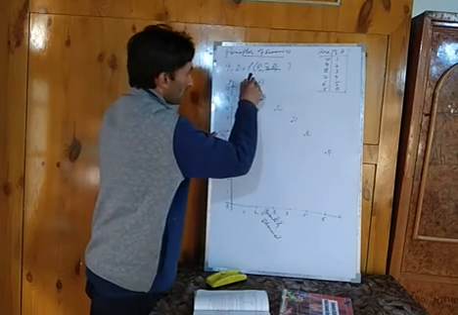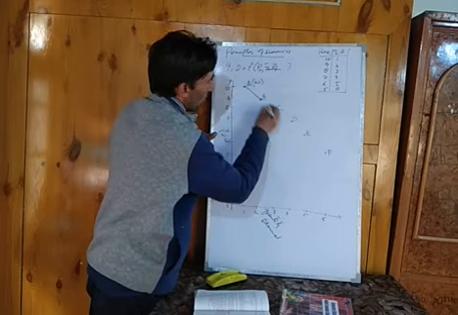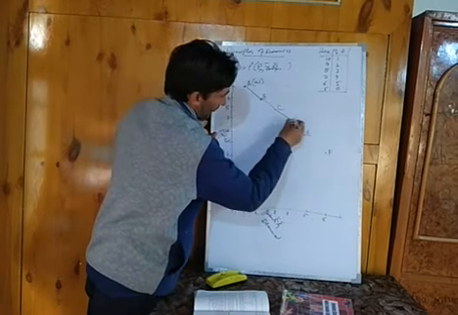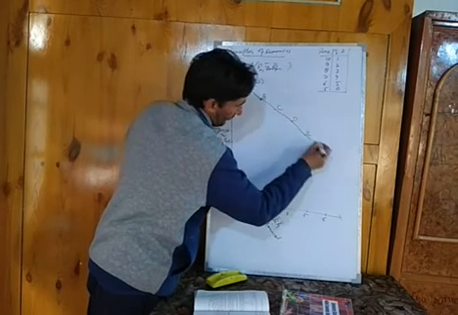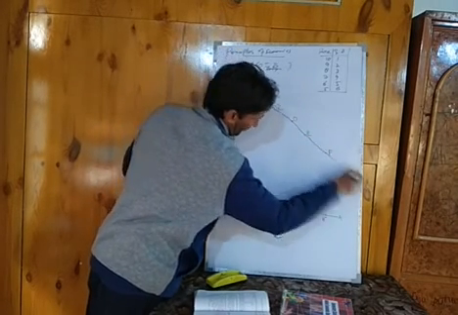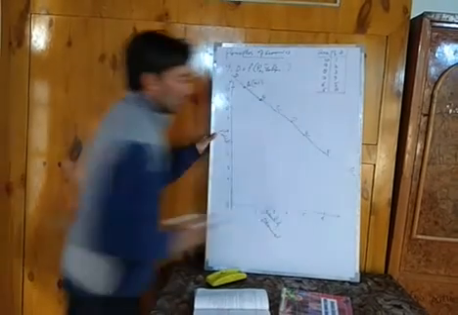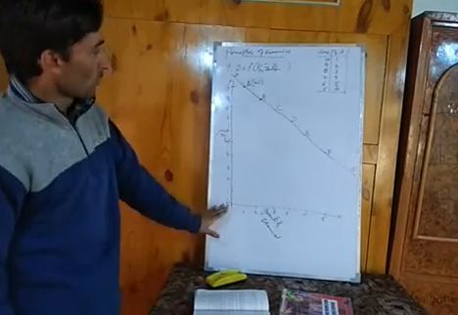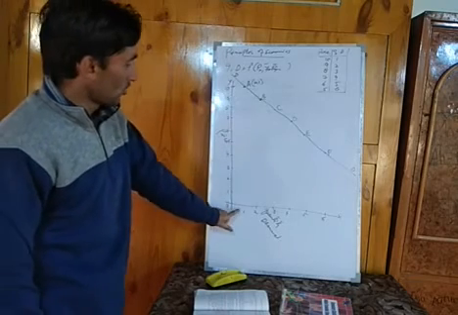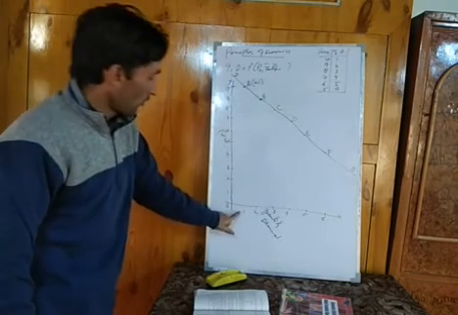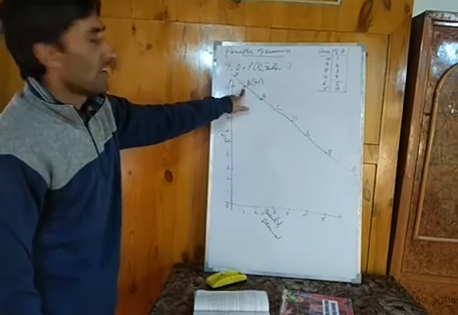Now we will join all these points, and our demand curve DD is made. So what it shows is that when price is 10, demand is 1, and we get point A on the graph.